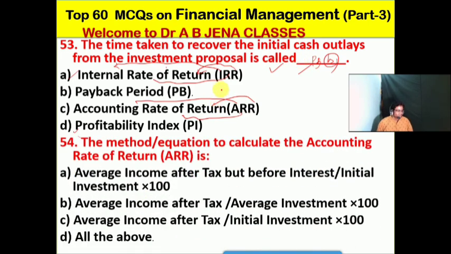So next one, that is the method or equation to calculate the accounting rate of return. Which equation or method is followed to calculate the ARR? A, it's the average income after tax but before interest divided by initial investment into 100. B, it's the average income after tax divided by average investment into 100. C, it's the average income after tax divided by initial investment into 100. D, it's all the above.